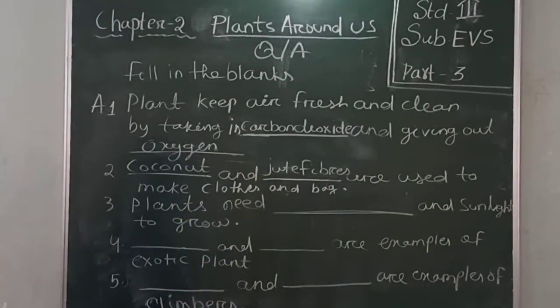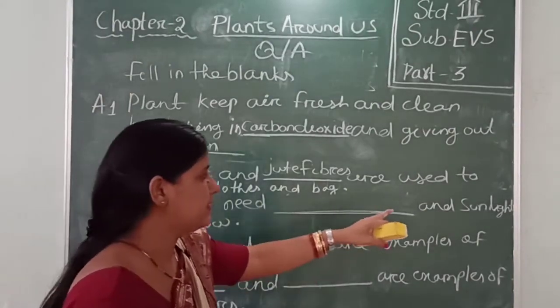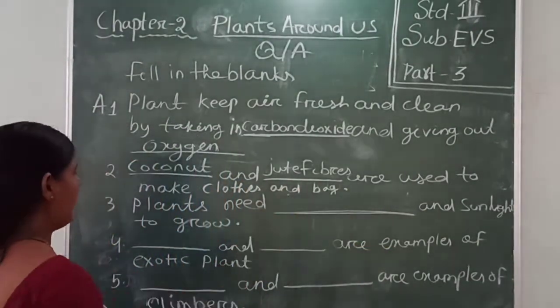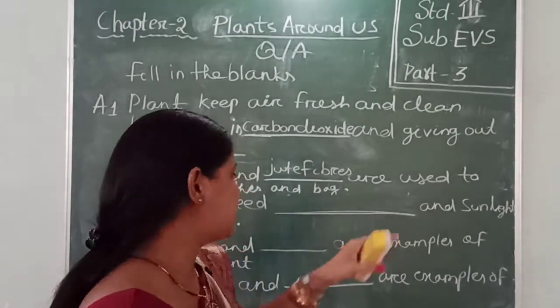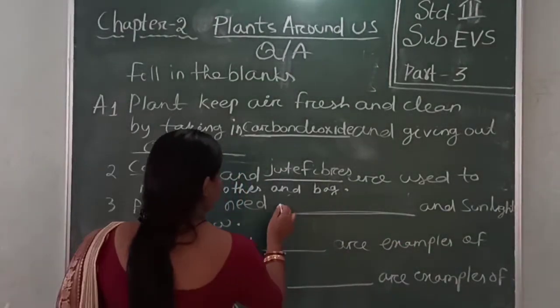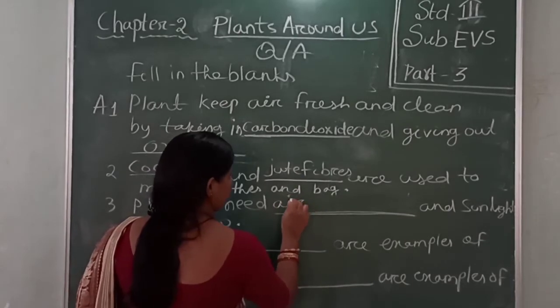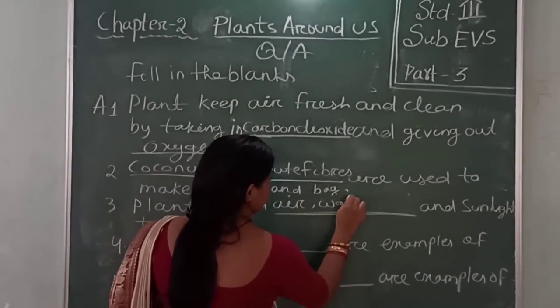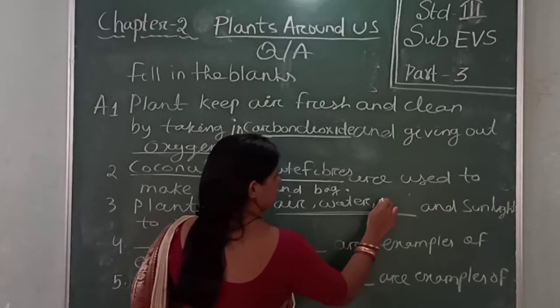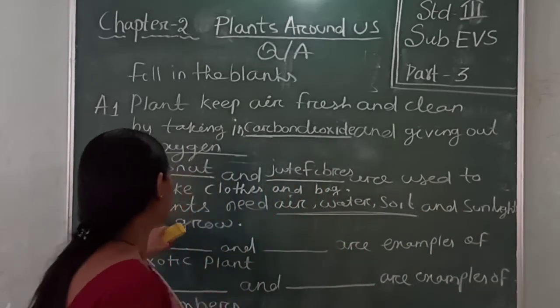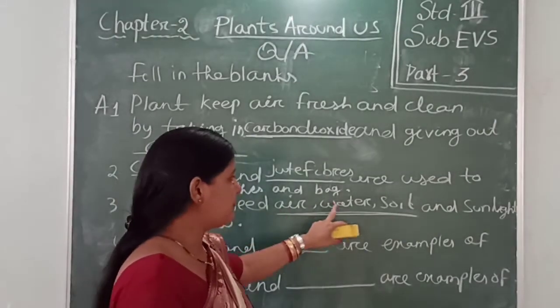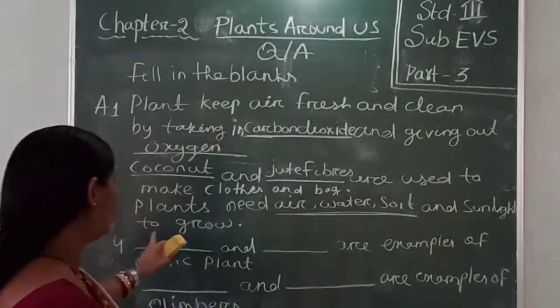Then number 3: plants need dash and sunlight to grow. Plants need air, water, soil and sunlight to grow. So you write here air, water, soil. Sunlight is given.